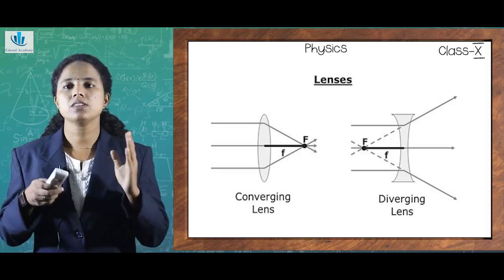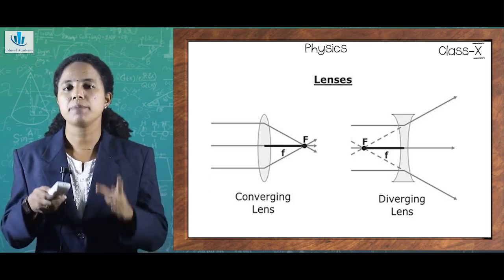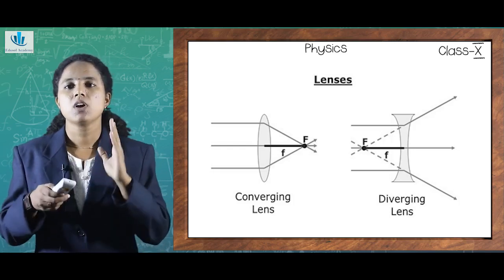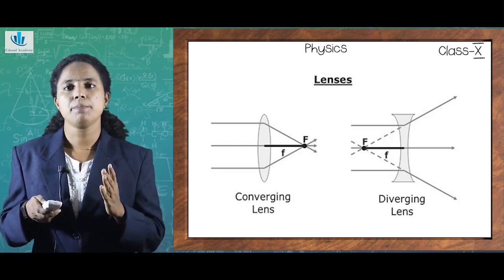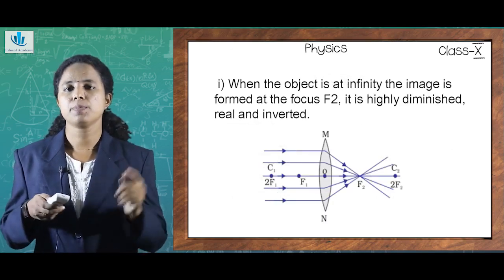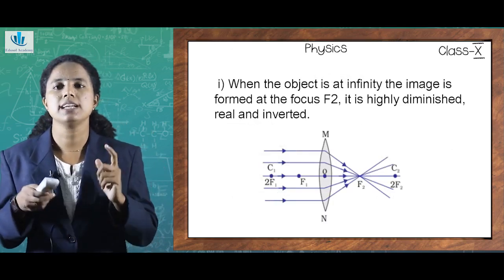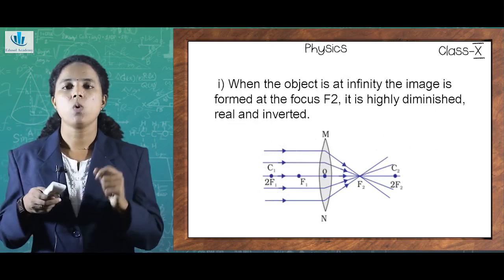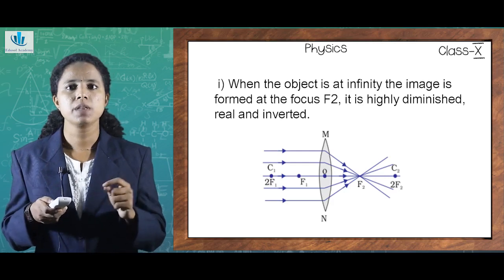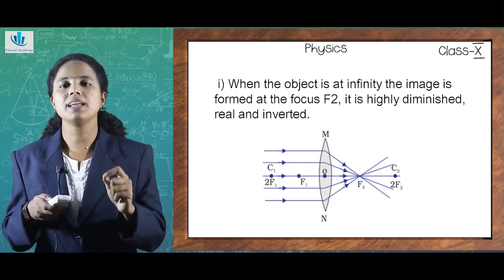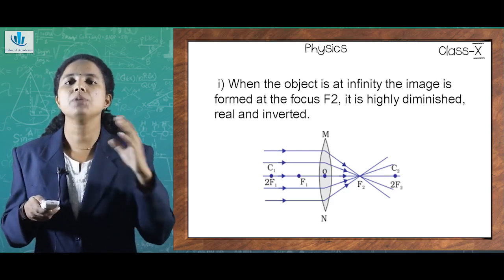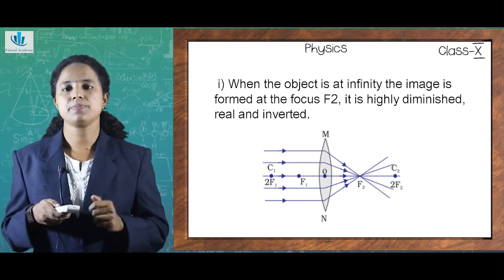Concave lens and convex lens have a lot of primary applications in our day-to-day life as well as in commercial and industrial products. So we need to understand how the image formation happens. Which kind of lens is this? It is a convex lens, isn't it? What was the specification of a convex lens? A convex lens is thick in the middle and thin at the edges. So I need to find how the image formation happens in a convex lens.